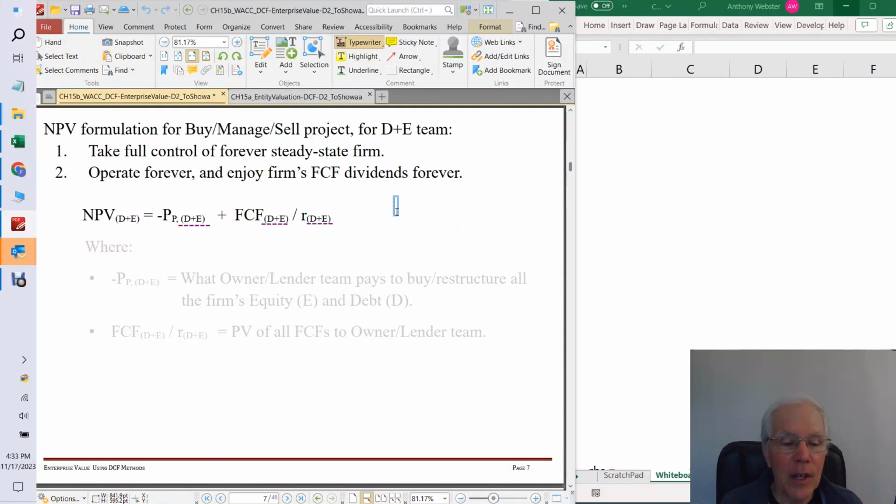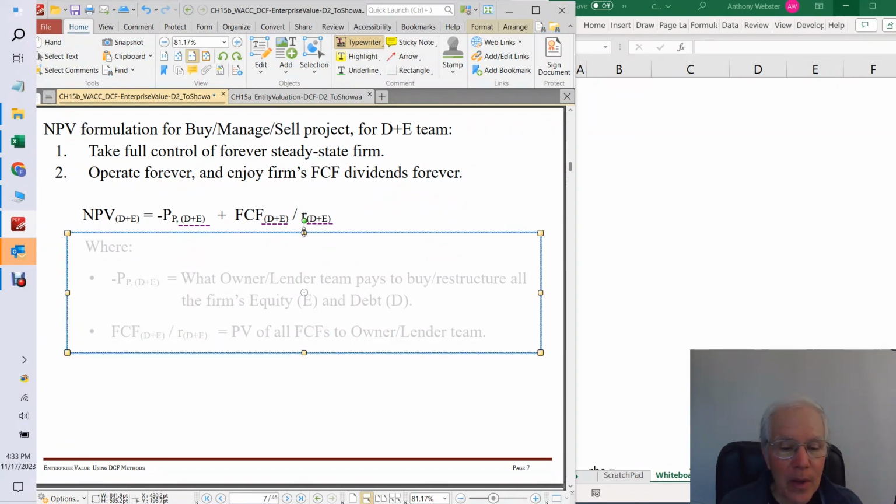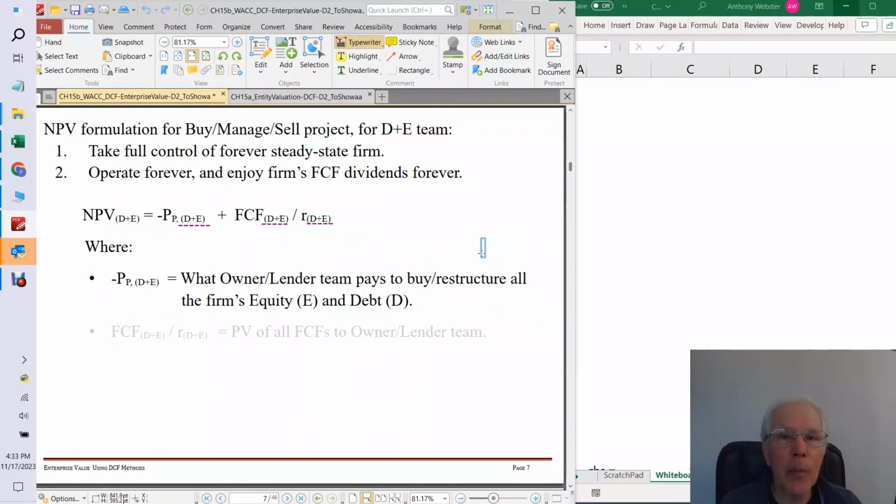I have D plus E, meaning that we've got to consider the price paid to take full control of the firm by the debt team and the equity team, right? So that is what the team is going to have to pay to buy all the shares of stock and restructure the debt, buy in all the current debt, and then issue new debt. And the free cash flows now are going to be free cash flows available to the team, to the lenders, as well as the shareholders. And the cost of capital is going to be what we call a weighted average cost of capital, which is appropriate to use when we have a debt equity team taking over and managing a firm.